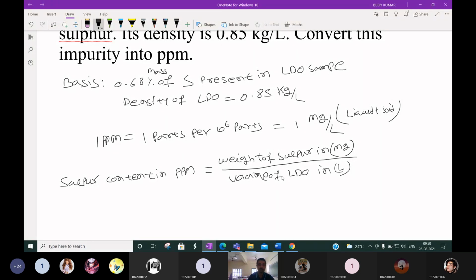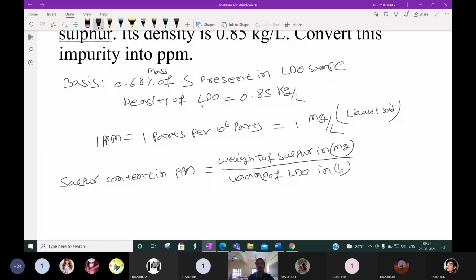Okay, so how to convert it? First we have to find the volume of LDO. How to calculate the volume of LDO? The density of LDO is given, so if you know the mass of LDO, then we can calculate the volume of LDO.